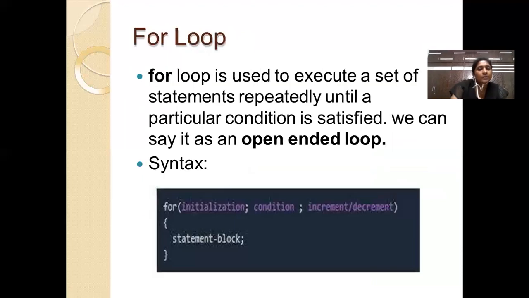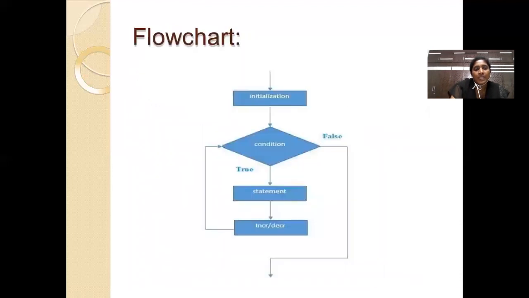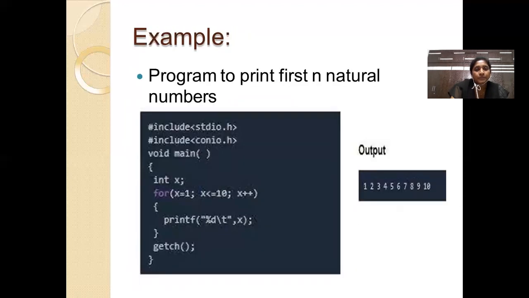For loop. In a for loop, the initialization, condition and increment or updating variable are all on one single line. The evaluation process will be just similar to the while loop. And this is the flowchart. First, initialization, then it checks the condition. If true, then it executes the statements block. If the condition is false, it just comes out of the loop.